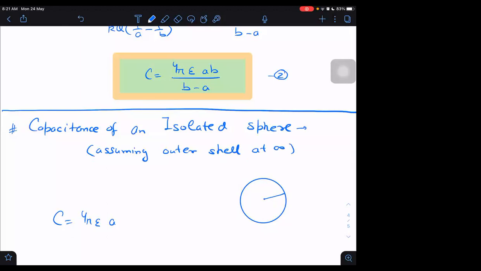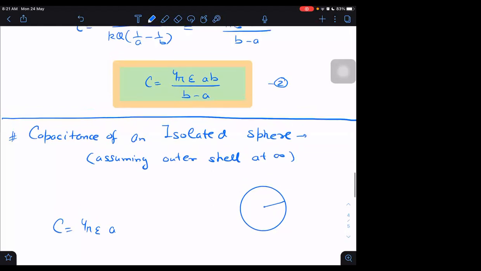So for a parallel plate capacitor only, the condition is that the plates should be very close to each other. But for the spherical capacitor, there is no such condition. There could be a very large distance, also no problem. In the earlier case, we can take B much greater than A, and then we can have this formula.